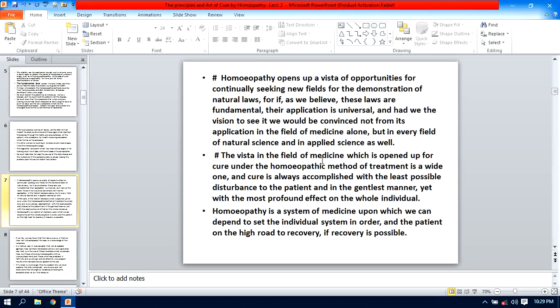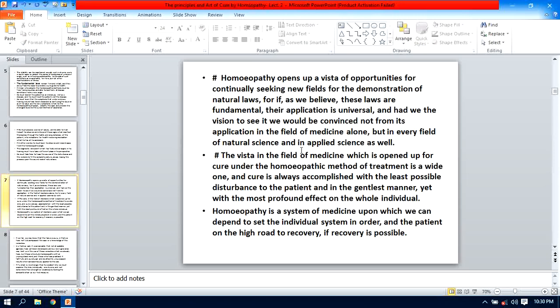Applied science means the application of this natural law, that is the homeopathic principle, in every field of science. The vista in the field of medicine, that is the very pleasing view in the field of medicine which is opened up for the cure under the homeopathic method of treatment, is a wide one, and cure is always accomplished with the least possible disturbance to the patient, and in the gentlest manner, yet with the most profound effect on the whole individual.